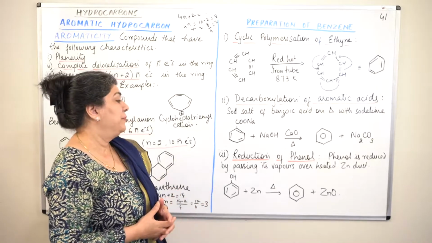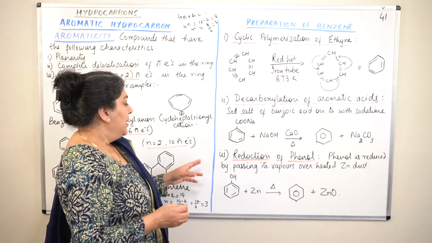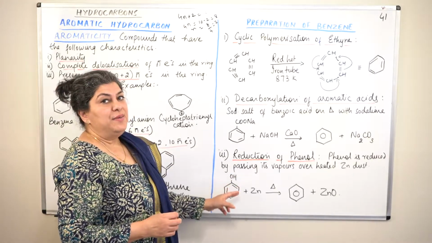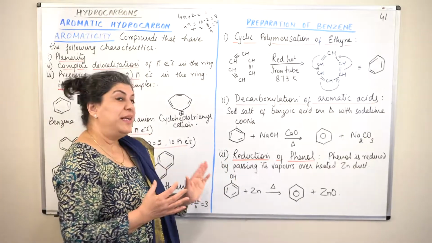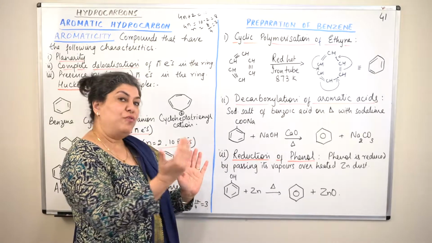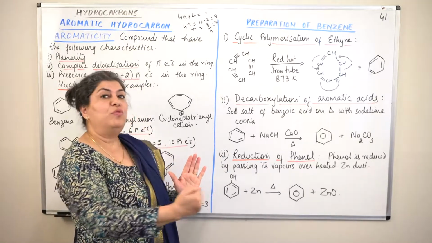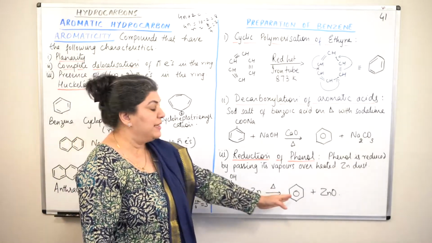The third method of preparation is reduction of phenol. Phenol is a benzene ring to which OH is attached. So when you reduce it, what is reduction? What is oxidation? Oxidation is addition of oxygen. Reduction would be removal of oxygen. So if oxygen is removed from phenol, you will get benzene.